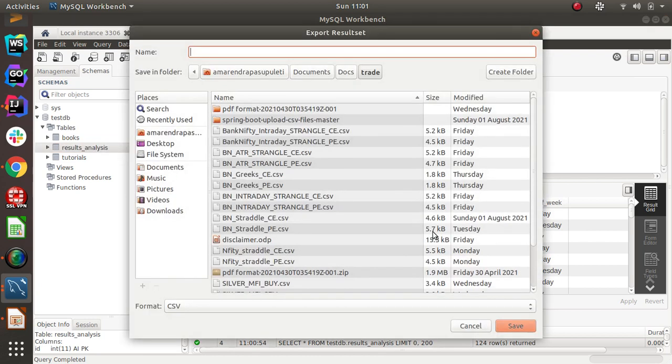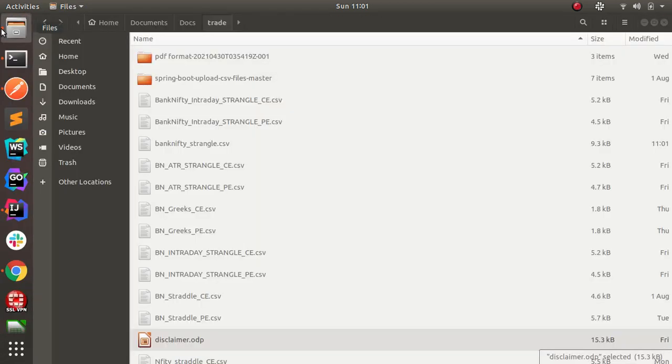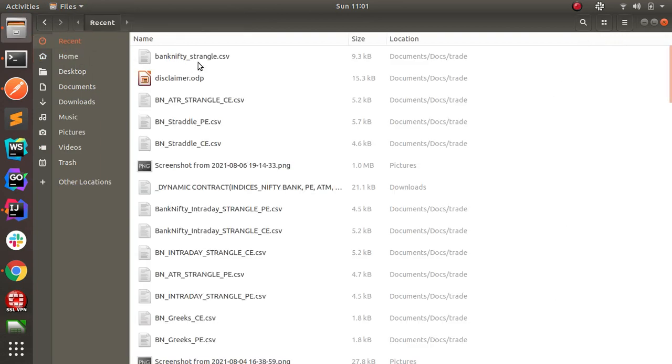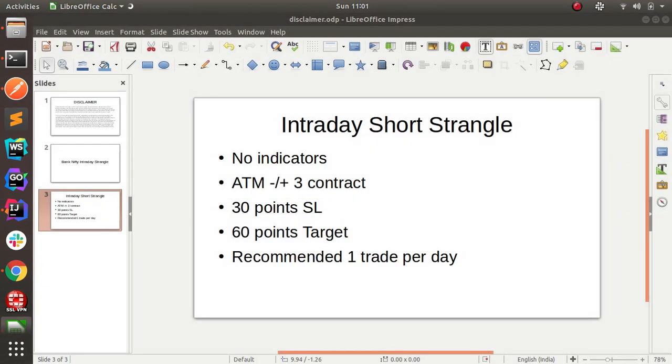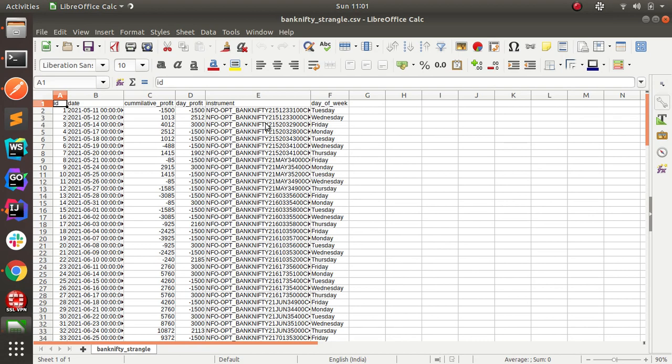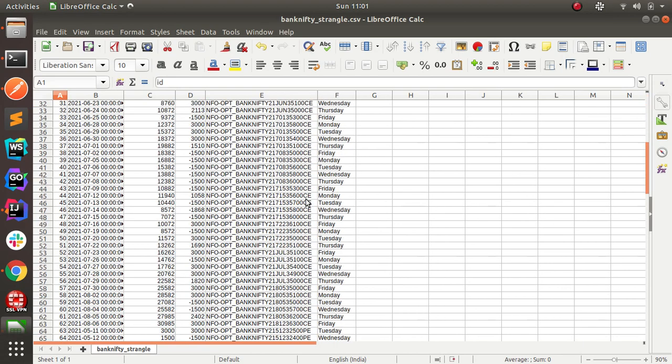So let us save this as Bank Nifty intraday Bank Nifty triangle. Let us open that file and analyze how it looks. Okay, let us pull out PE into a different sheet.